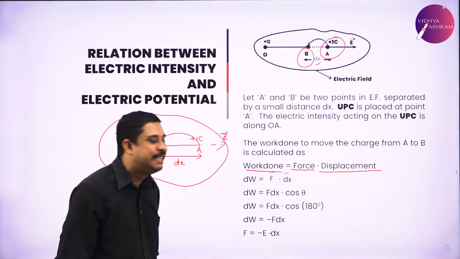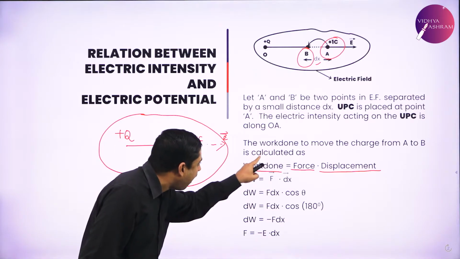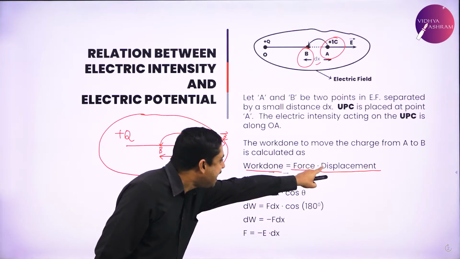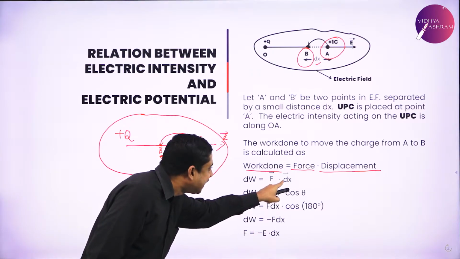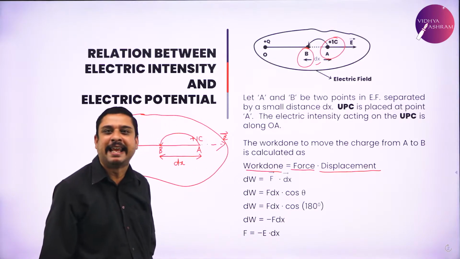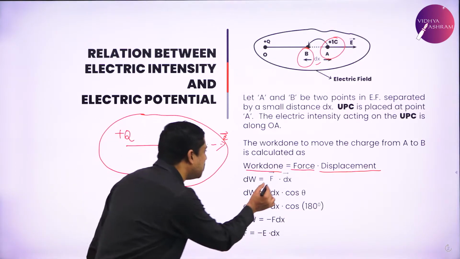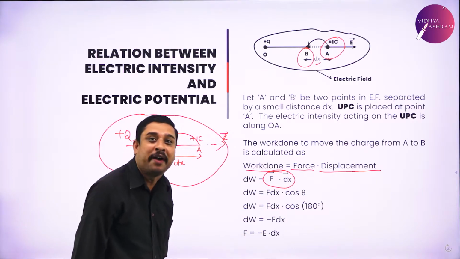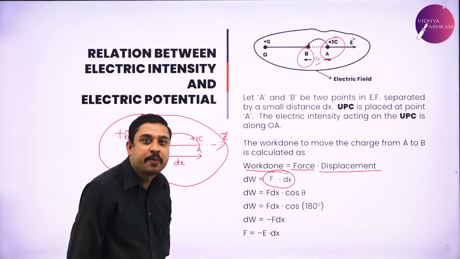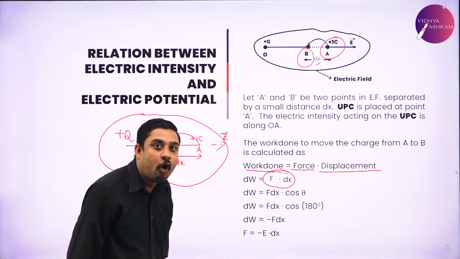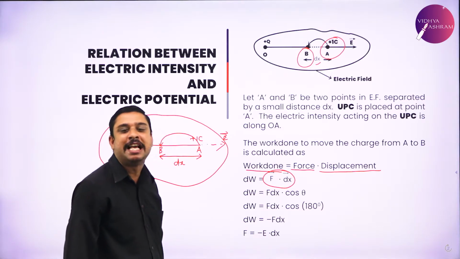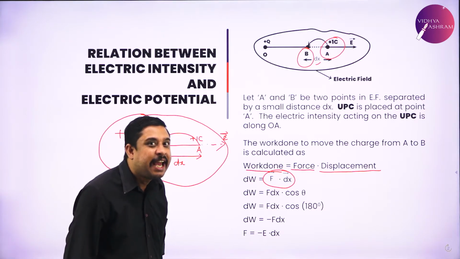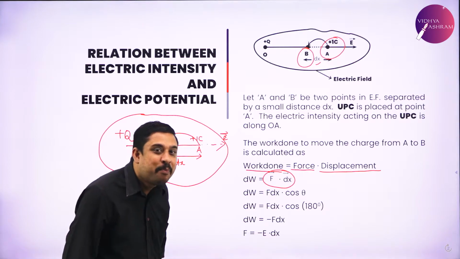Here I will call the force vector F and the displacement vector dx. Again, if you observe, it is a dot product of force and displacement. So how did we expand vector A dot vector B?